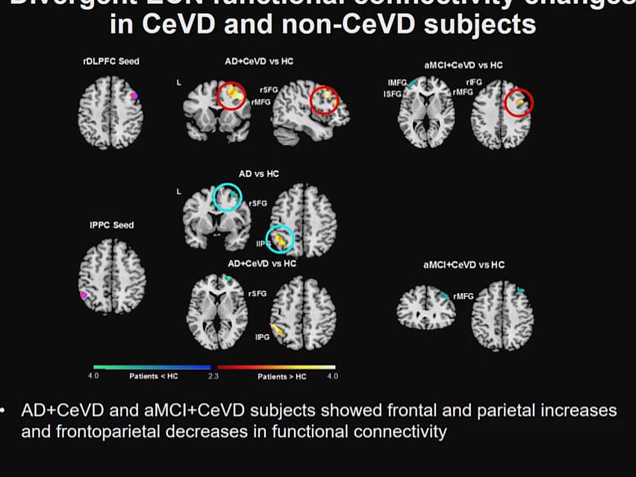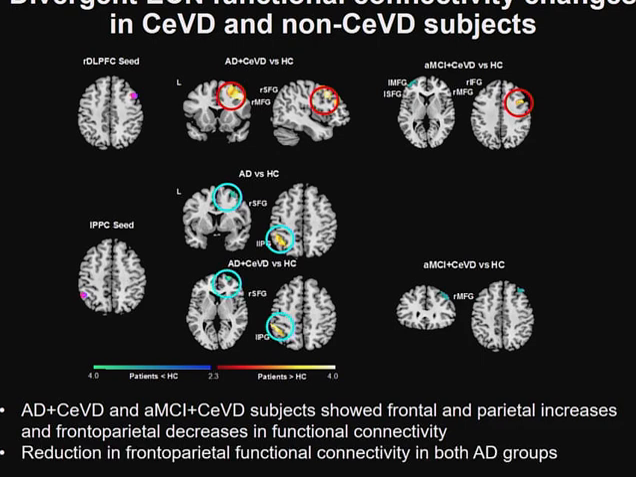For the posterior parietal cortex, we found frontoparietal decreases as well as parietal increases in functional connectivity. And this was also seen in the AD with CVD groups, and we also found some frontoparietal reductions in the AMCI with CVD subjects. However, the AMCI subjects without cerebrovascular disease, again, did not show any changes in functional connectivity for the executive control network.